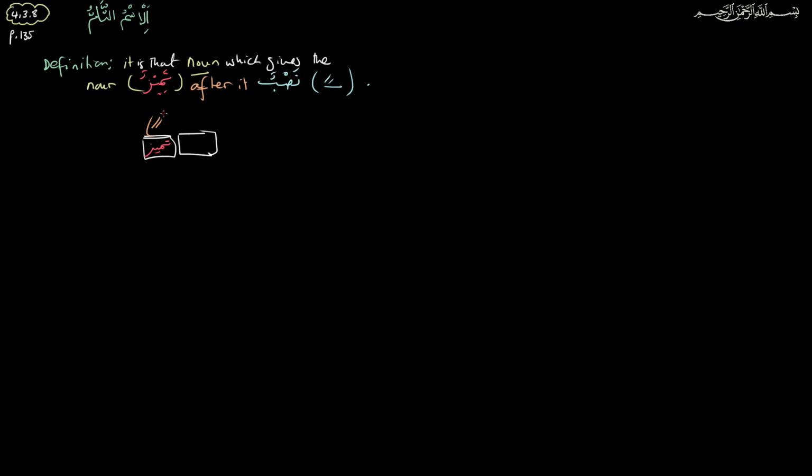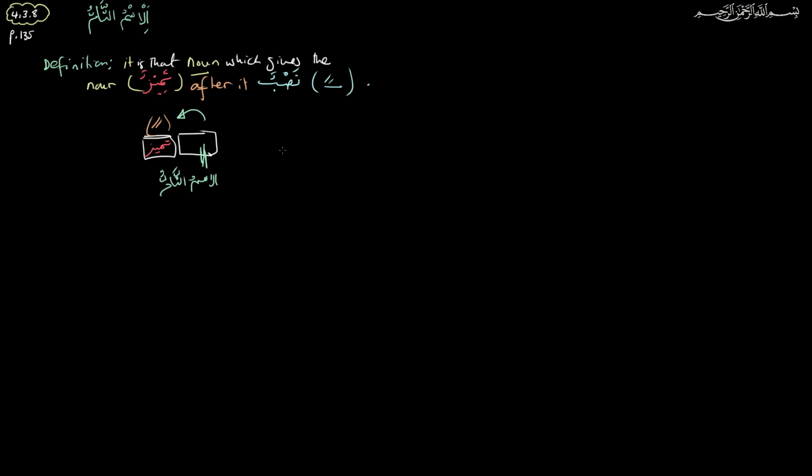So there's a noun that's mansub over here, and this is going to be ismu taam, al-ismu at-taam. It's the ismu taam that's giving the next word after, which is a tamiz, a mansub. It is that noun which gives the noun after it as tamiz and nasab.